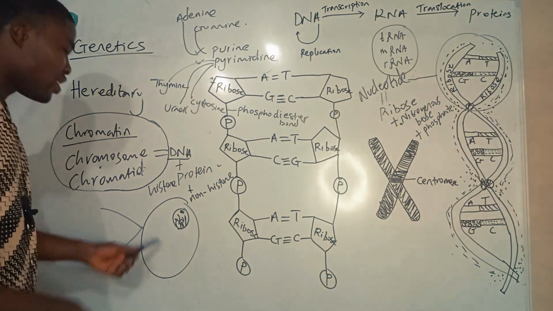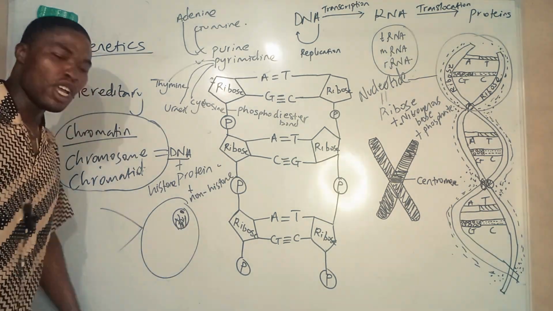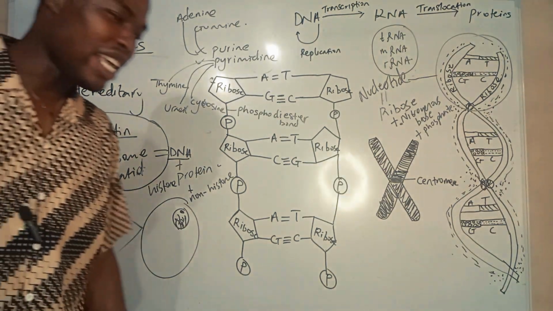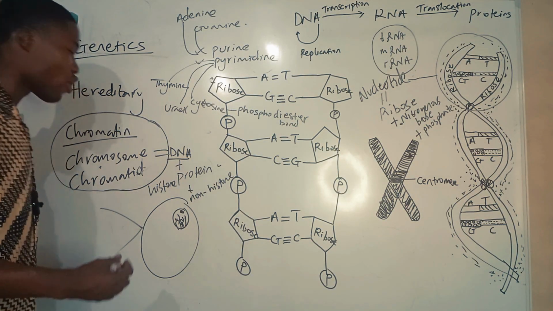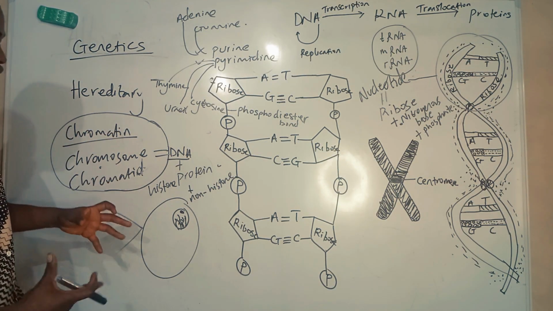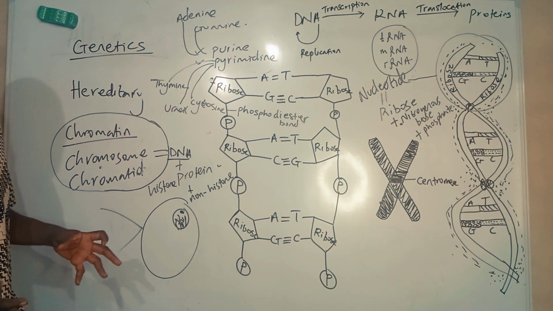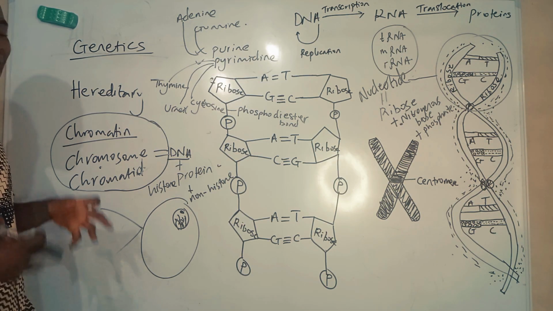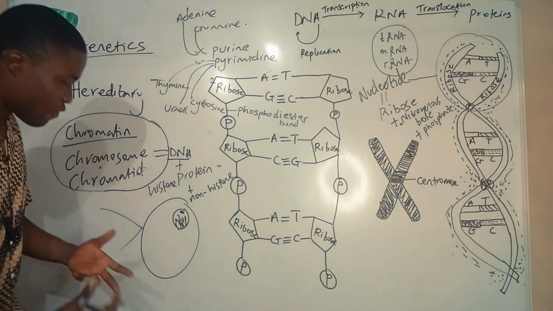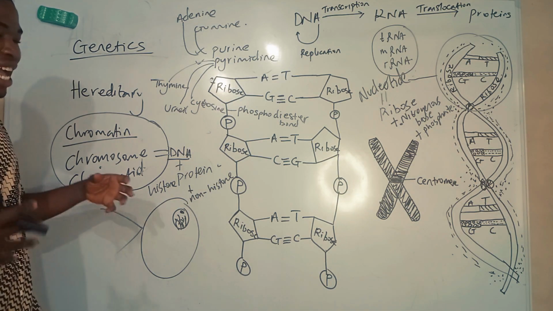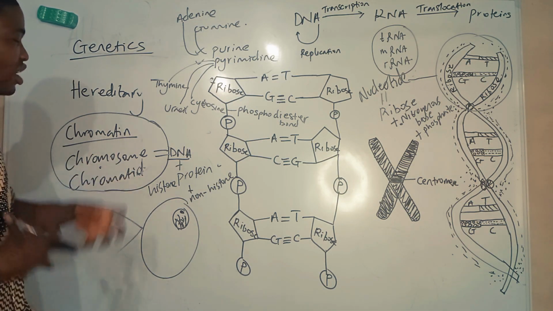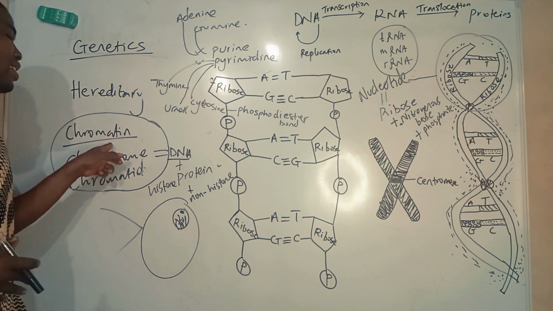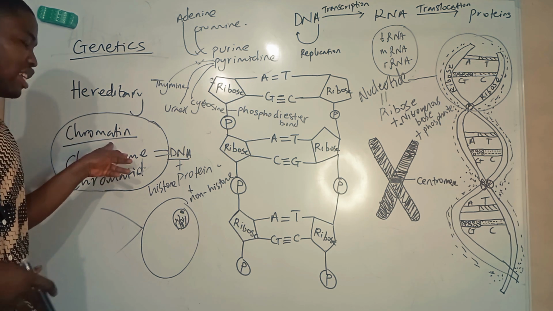So normally, if I have a cell like this, I cannot see the chromosome. The chromosomes are highly invisible. They are condensed with proteins before cell division. When a cell is not undergoing cell division, the cell is said to be in an interphase state. So in interphase, the chromosomes are coiled to form a thread-like material called chromatin.